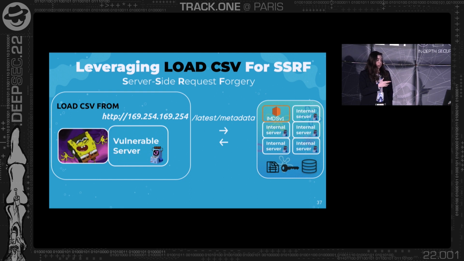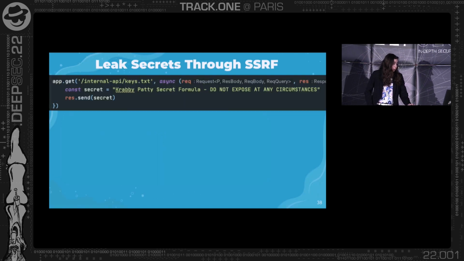So one fix right here would be to upgrade to version 2 of the metadata service, because in version 2, you actually establish a session with this service, and you have to include the token that you get in the header of the HTTP request. Now, since I didn't find a way to include a custom header in the HTTP request that comes from this LOAD CSV, it would be pretty weird to do so. I think that if you actually have version 2, it won't be possible, because you really have to define a custom header. So we talked about the abstract of SSRF through LOAD CSV, but let's see how you can actually do so using an injection.